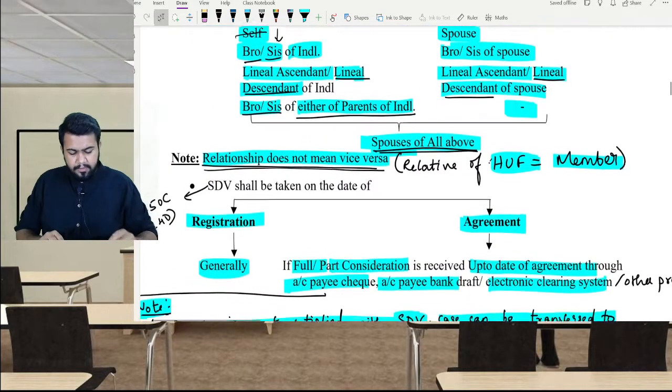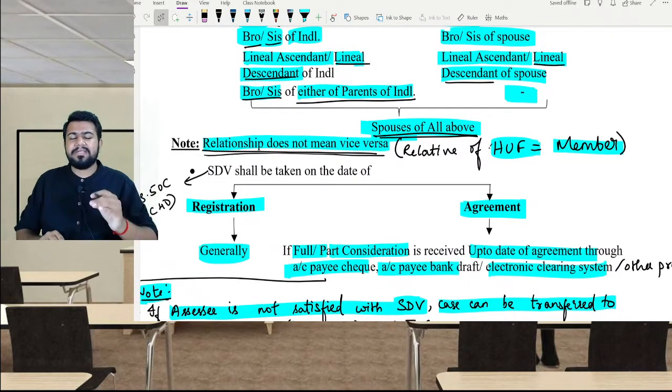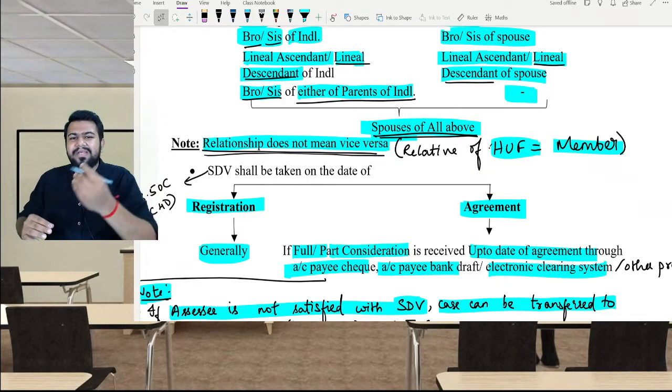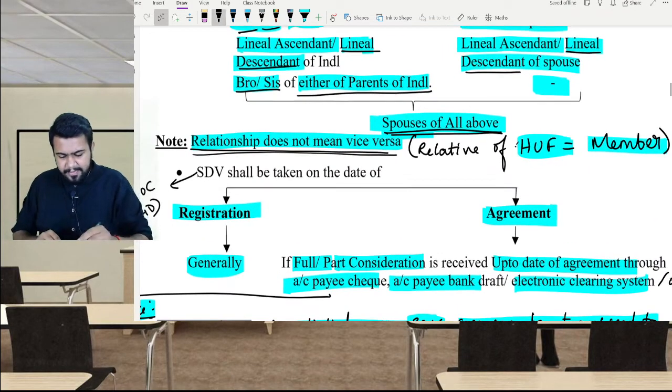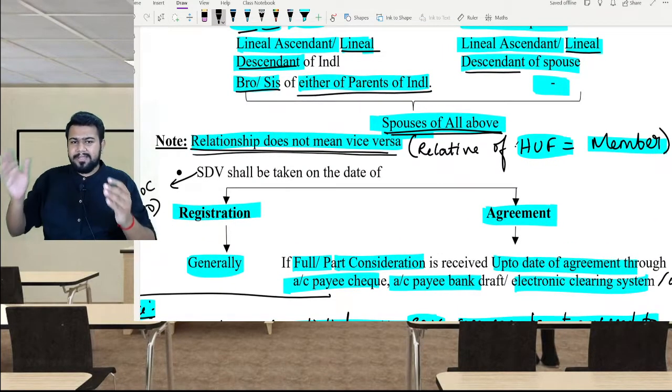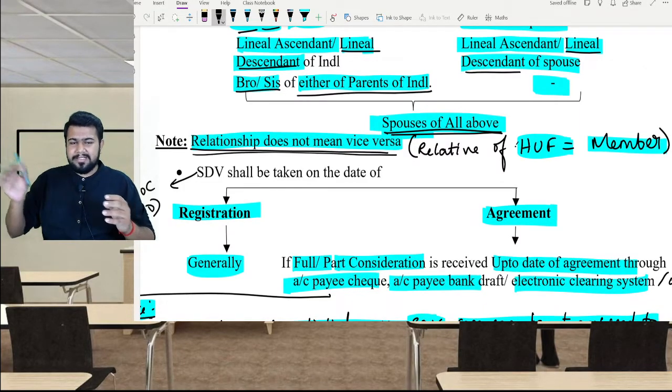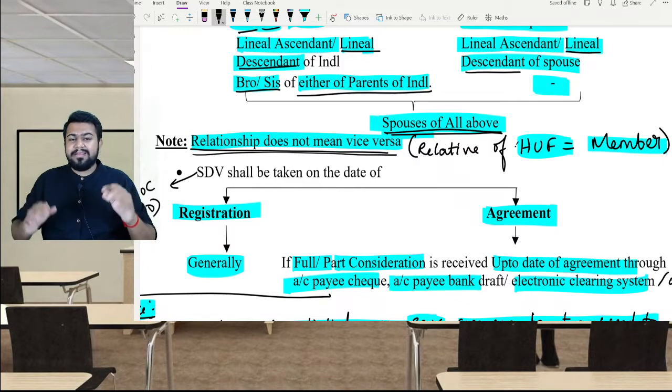Now, very important point: relationship does not mean vice versa. If someone is my relative, it is not necessary that I am their relative. For example, my father's brother is my relative, because it is covered in the relative definition. But for my father's brother, that is my uncle, I am not covered in their relative definition. I am whom?